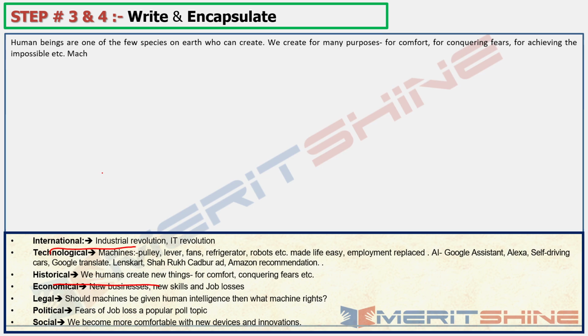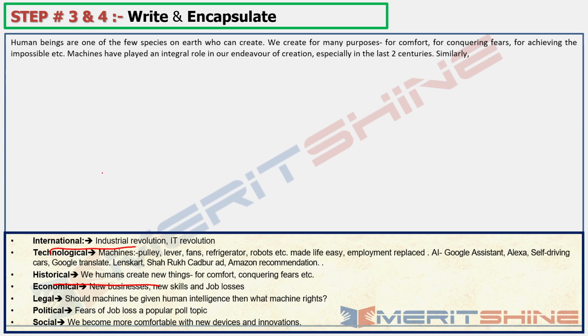Then machines have played. Now I would introduce the topic. I'll have to come to machine and AI, na? So let me start with machines have played an integral role in our endeavor of creation. So I started with creation and then I introduced machine. There also let me add something, especially in the last 2 centuries, right? Because the topic had this last 2 centuries part.